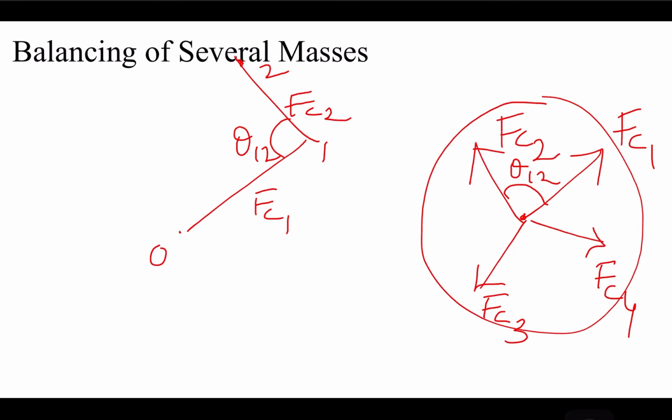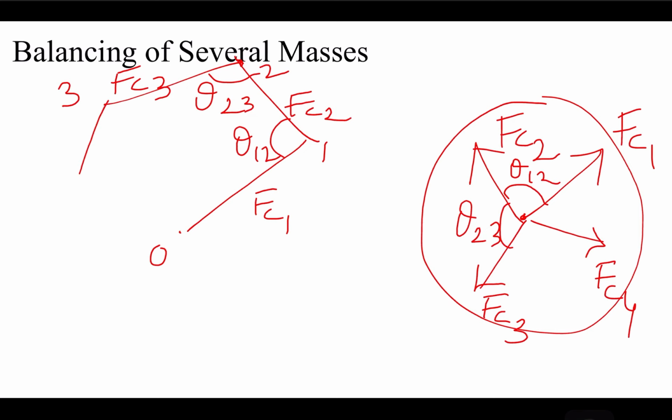Similarly, here the angle is theta 2 3. 2 3 bar represents the magnitude of the centrifugal force 3. Similarly 3 4 represents the magnitude of centrifugal force FC4.